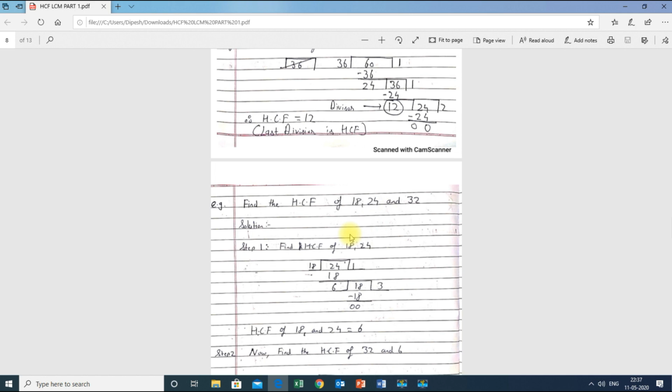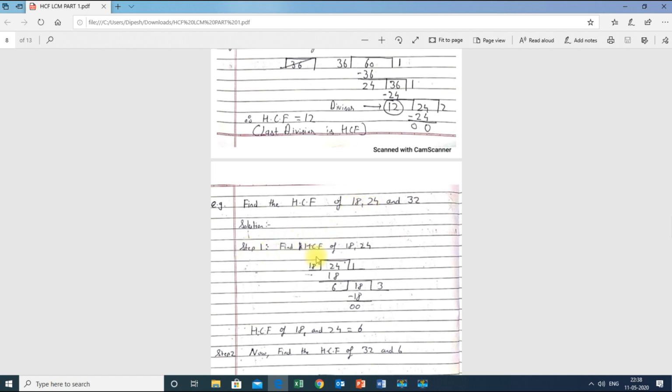When there were 2 numbers, we wrote the bigger number inside. So what about when there are 3 numbers? Simple. The rule never changes. The rule remains the same. What I will do is take 2 numbers at a time. You can take any two numbers. You can take 24 and 32, 18 and 32, or 18 and 24. But what we prefer is to always take the first two numbers together. So I will find the HCF of the first two numbers.